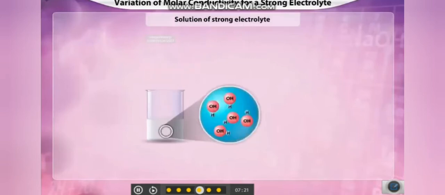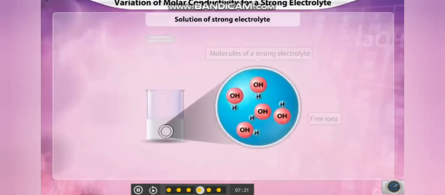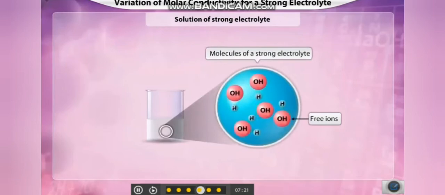Strong electrolytes, when dissolved in a solvent, completely dissociate into ions at all concentrations, indicating that there is no effect of dilution on the number of ions in the solution. There is a great interionic force of attraction between oppositely charged ions. This results in the decrease of their conducting ability.